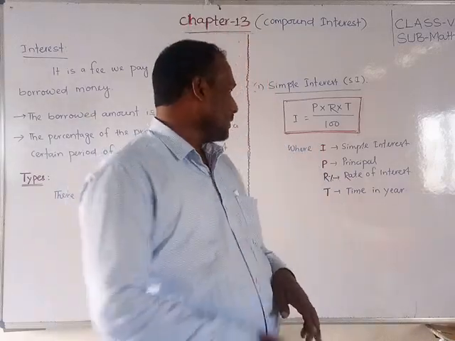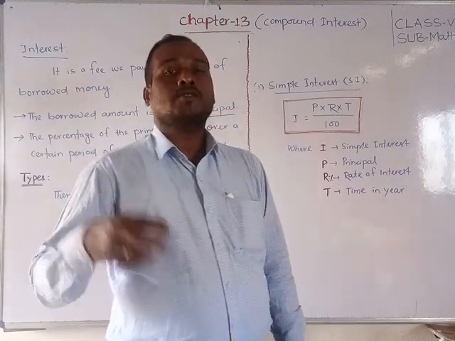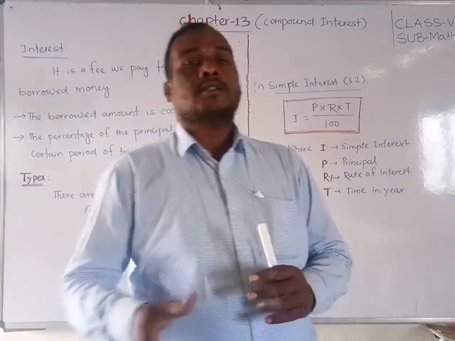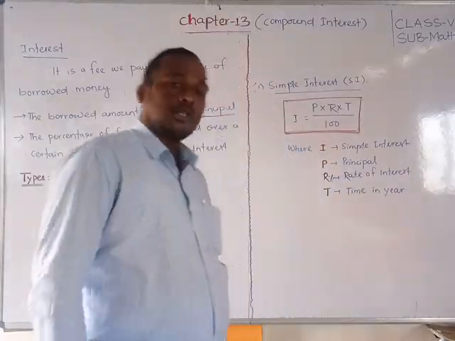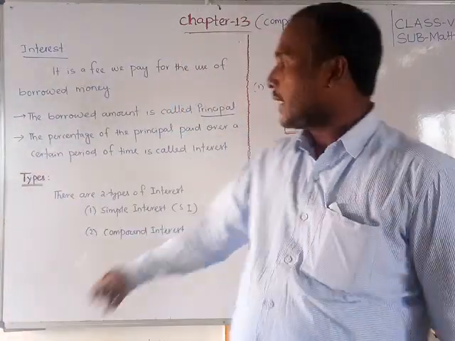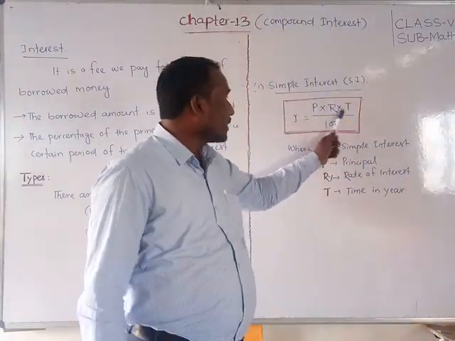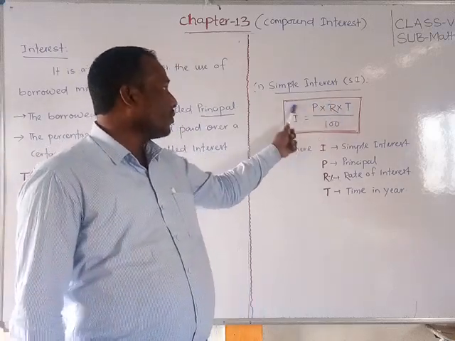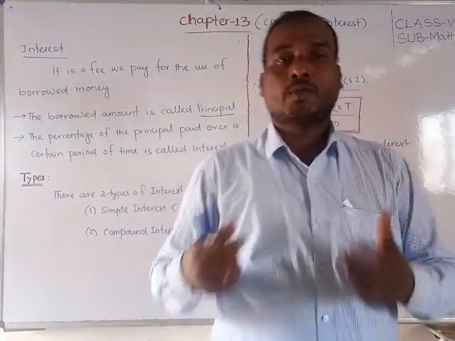T stands for time, in years, for which we keep the borrowed money. Friends, this is all about what interest is, its types, and the simple interest formula PRT by 100. When we multiply principal, rate and time and divide by 100, we get the interest. Based on that we will do some problems.